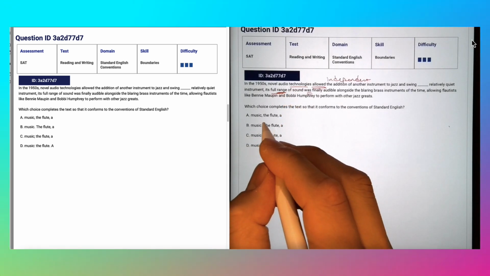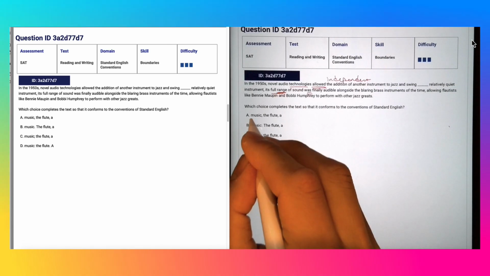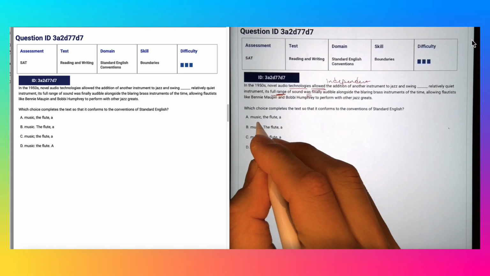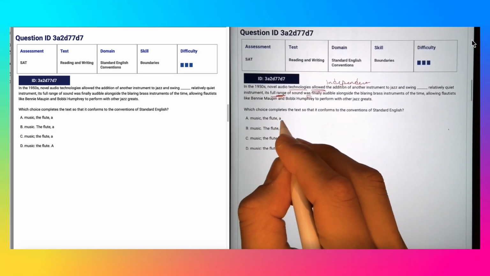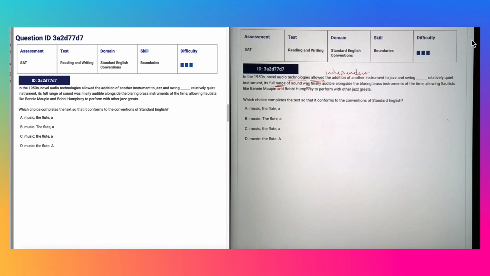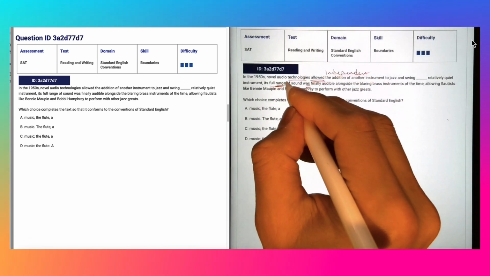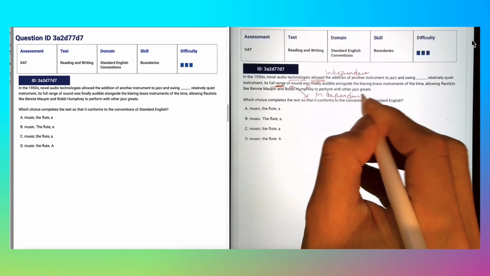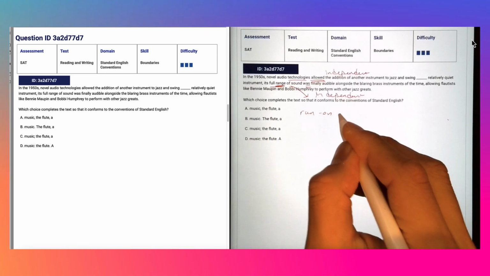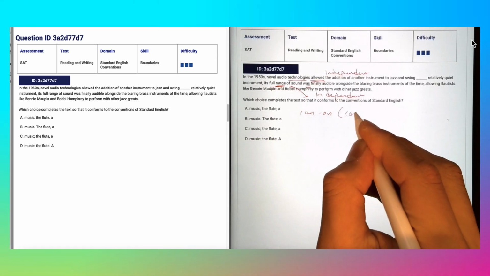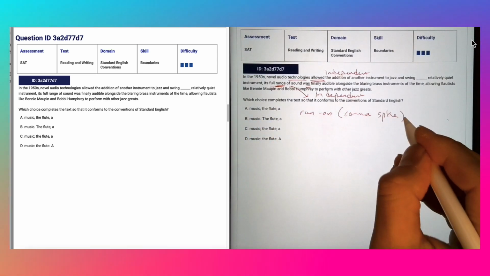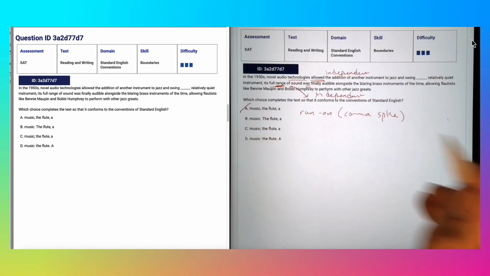So let's look at the answer choices. If you go with A here, we are finishing up with the independent clause. No, we don't actually. We have a comma, the flute. So in other words, we're not even having a semicolon here, and suddenly you're jamming two independent clauses. Okay, so I will also say this is another independent clause that caused a run-on sentence, specifically the comma splice. In other words, you're just putting commas to connect two independent clauses, and that's not correct grammatical usage. So A is out.